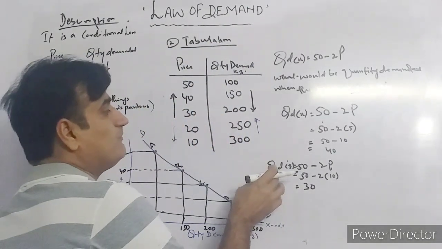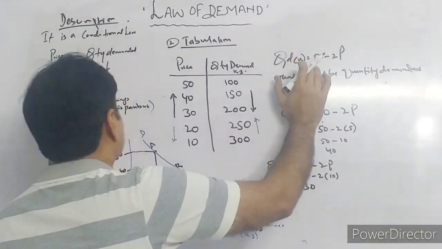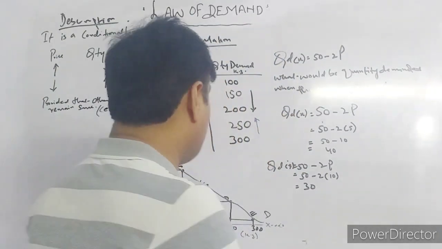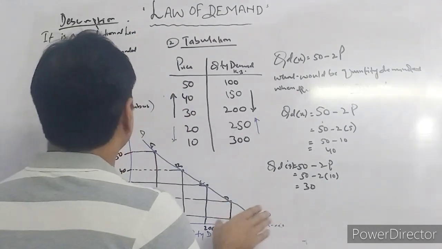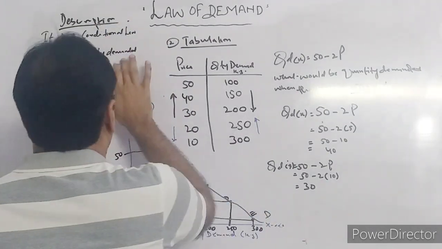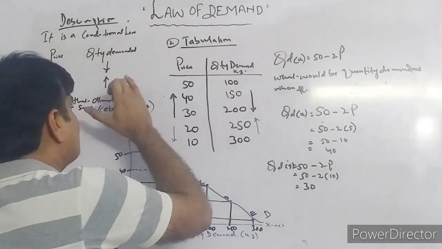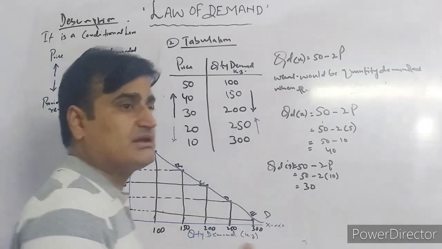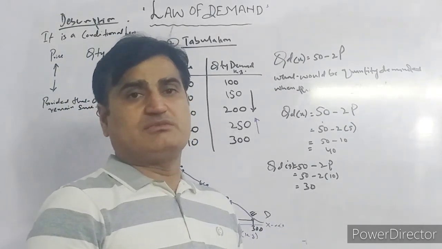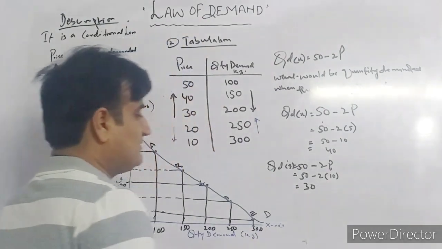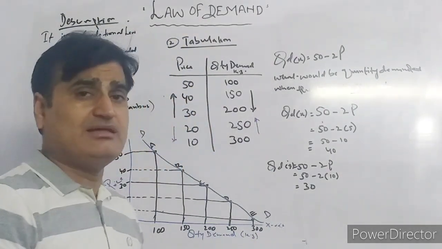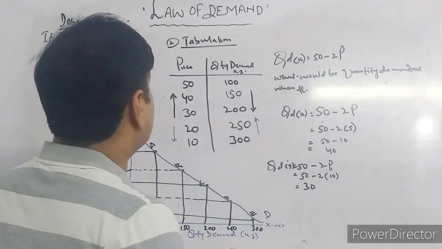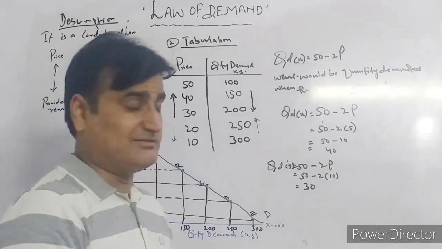We can also draw the quantity demanded from the demand function. So we can conclude what the exceptions are when this law of demand will not work. The law of demand says that when the price increases, the quantity demanded decreases, and when the price decreases, the quantity demanded increases. This law will not work when any of the non-price determinants of demand change. These are known as exceptions to the law of demand.